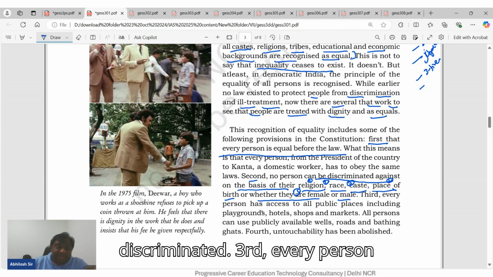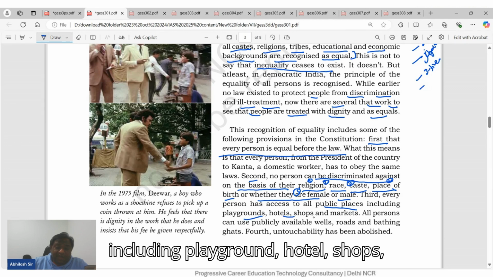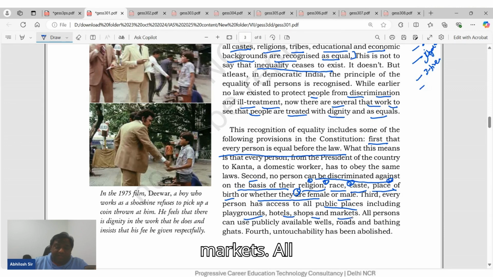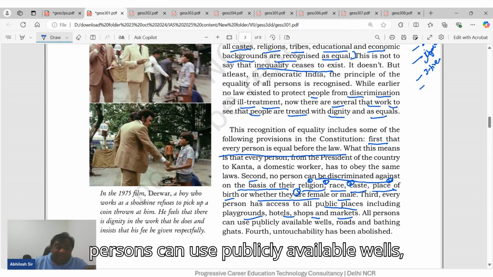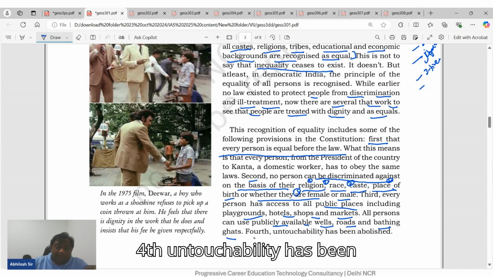Third, every person has access to all public places, including playgrounds, hotels, shops, markets. All persons can use publicly available wells, roads, and bathing ghats. Fourth, untouchability has been abolished.